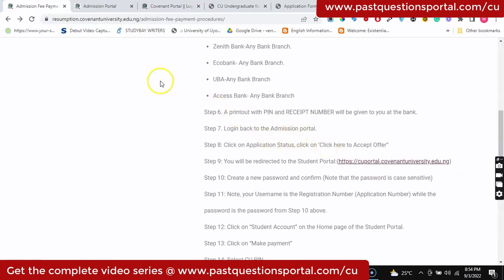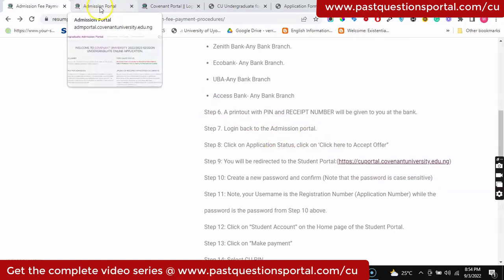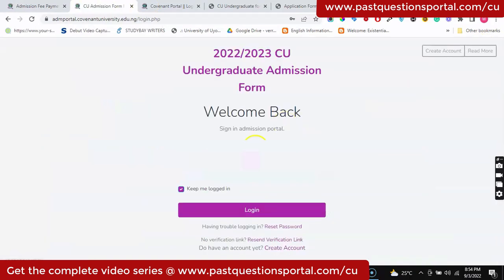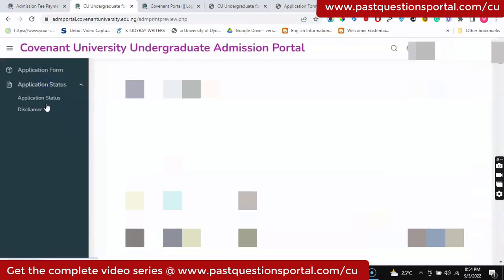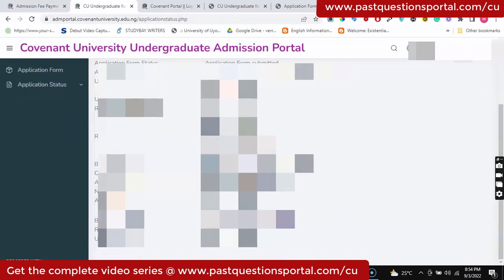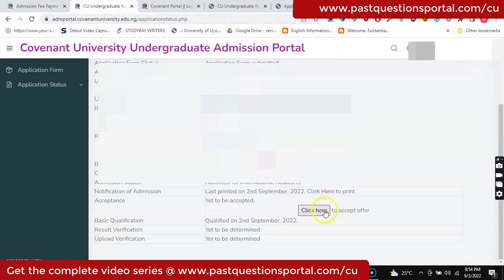When you log in, you're going to come to this page. Let me just log into an account and show you what to do. Just follow my cursor. I think it's very simple and self-explanatory. Go to the bottom here. So where they are saying click here to accept offer is actually this place here. So you click on this place to accept offer.